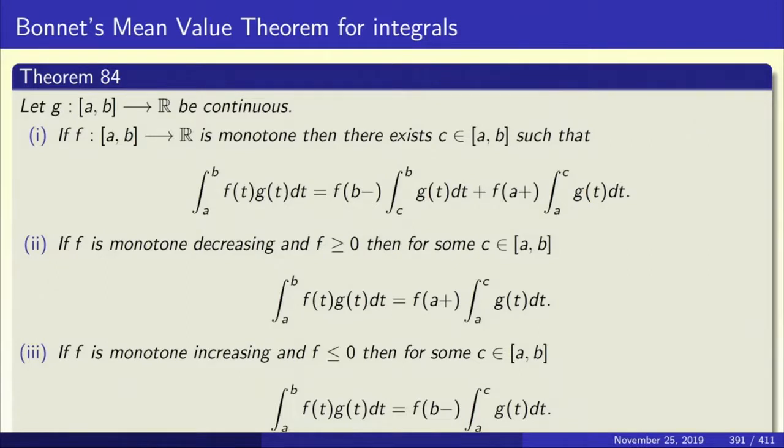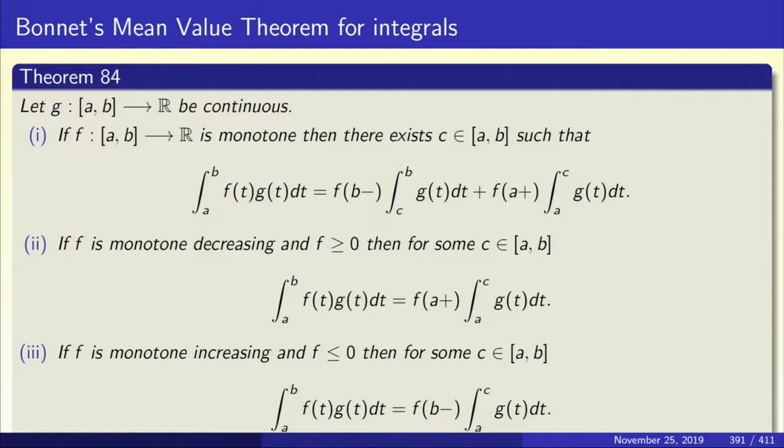Now in particular, if f is monotone decreasing and positive, then one of the terms can be knocked out. Then there is a c in the closed interval [a,b] such that the integral from a to b of f of t g of t dt equals f of a plus times the integral from a to c of g of t dt. On the other hand, if f is monotone increasing and negative, then the other term can be knocked out. So for some c in the closed interval [a,b], the integral from a to b of f of t g of t dt equals f of b minus times the integral from c to b of g of t dt.